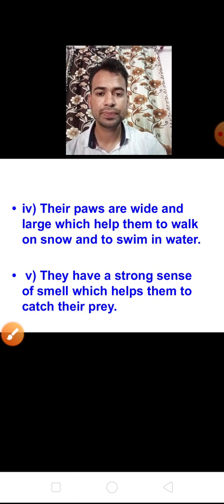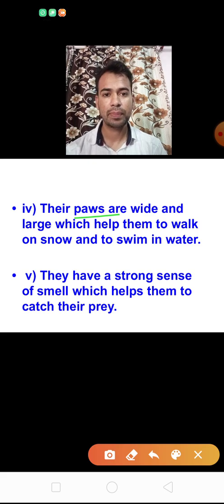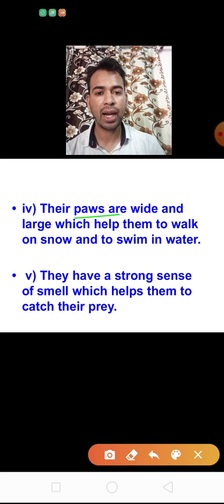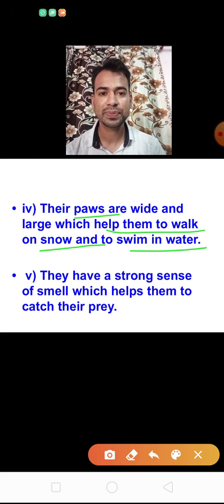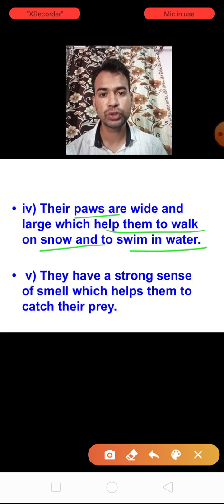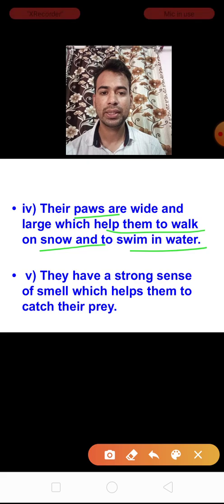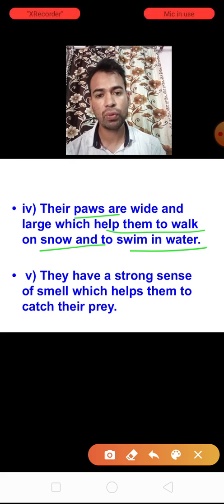Number 4, their paws. Paws, that is pange. Their paws are wide and large, which help them to walk on snow and swim in water. Their paws are very useful for the polar bear, because by the use of their paws they can easily walk on the snow and easily swim in water.